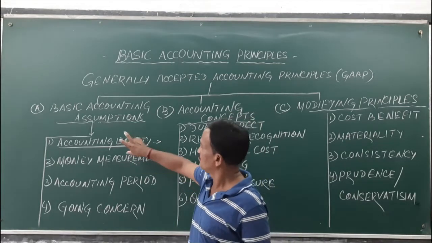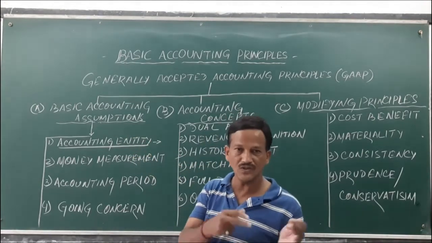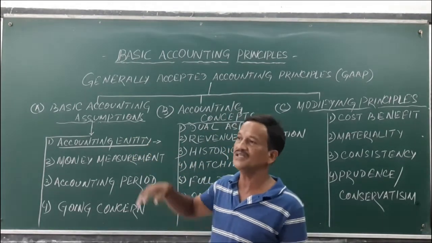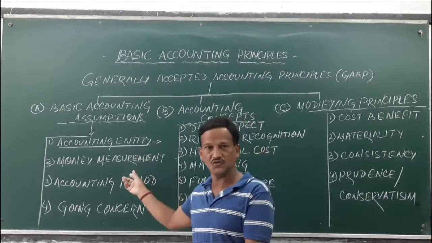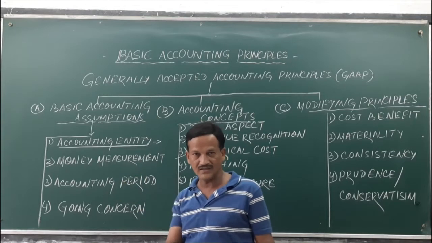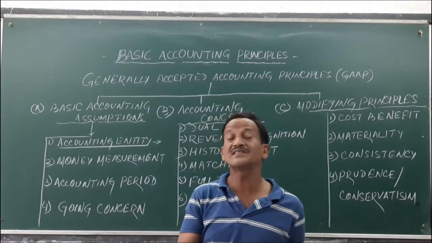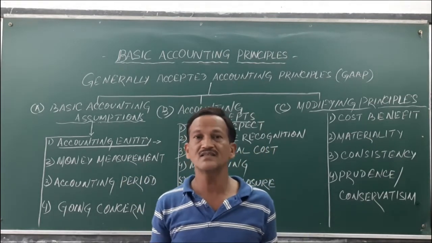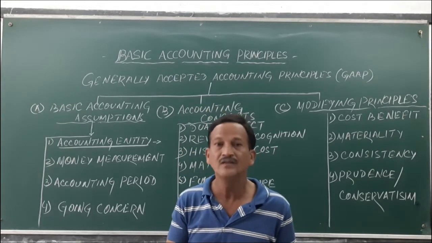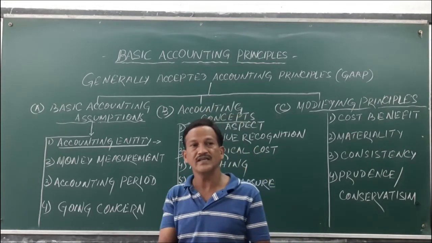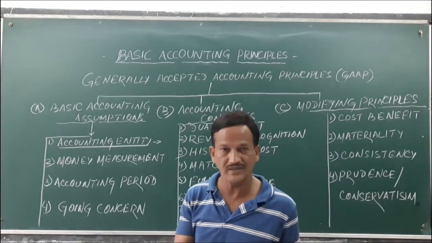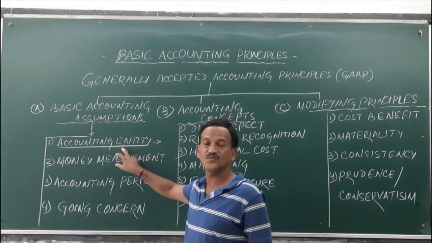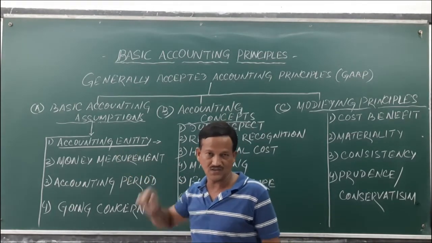So owners' transactions will be separate and business transactions separate. For example, when owners invest money in the business, that is called capital. When owners withdraw money from the business, it is called drawings. This is as per the accounting entity assumption.